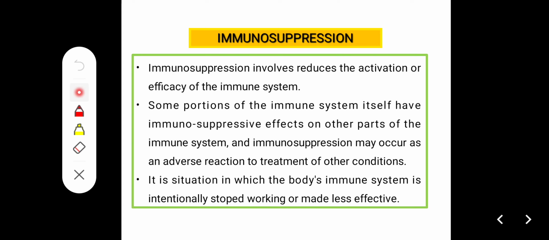And then immunosuppressants. When there is too much reactivity of the immune system, immunosuppression reduces the activation or efficiency of the immune system. Some portions of the immune system itself have an immunosuppressive effect on other parts of the immune system, and immunosuppression may occur as an adverse reaction to treatment of other conditions. It is a situation in which the body's immune system is intentionally stopped from working or made less effective.